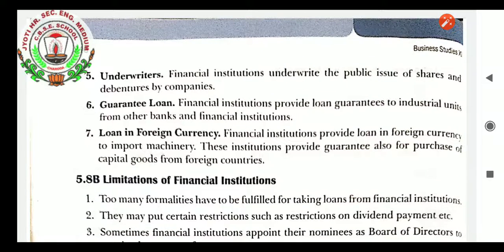Guarantee loan: financial institutions provide loan guarantees to industrial units from other banks and financial institutions. In many cases, it helps the banks to stand for their business. Loan in foreign currency: financial institutions provide loans in foreign currency to import machinery. These institutions also provide guarantees for the purchase of capital goods from foreign countries. So these were the features of financial institutions.